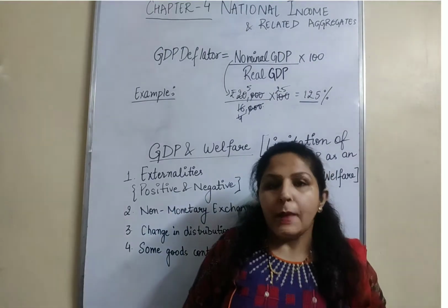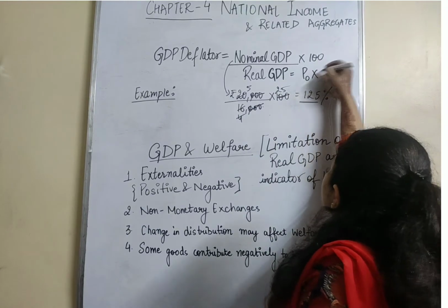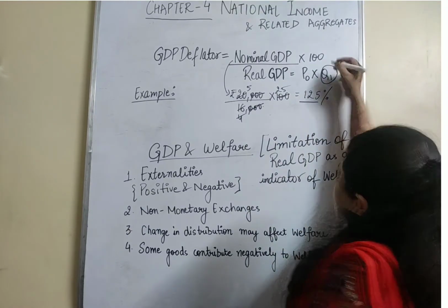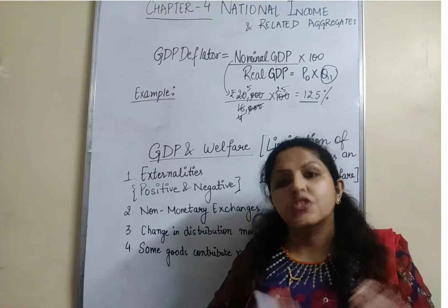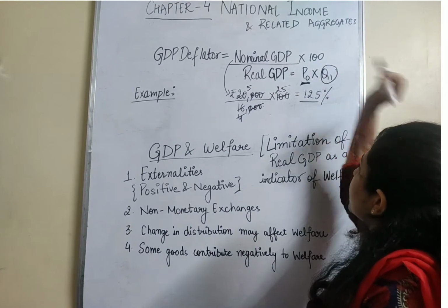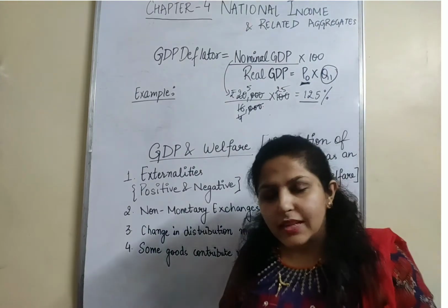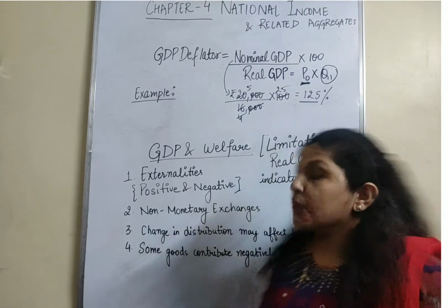Why real GDP? Because real GDP considers the price of the base year and the quantities of the current year. So it does not include the price of the current year, that is the change in price. It takes all the prices as base year only. Like for all the food items, let's say I'm calculating GDP deflator, and for that we need real GDP.